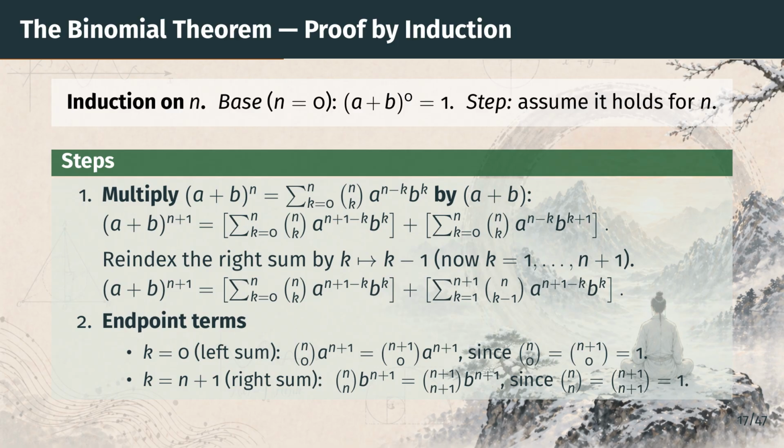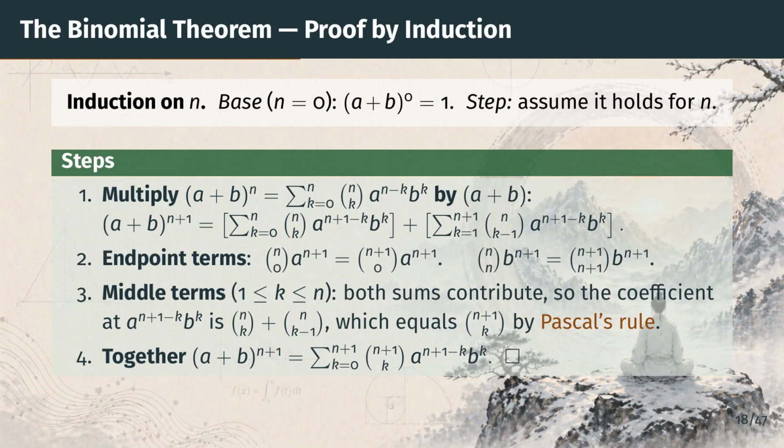At k equals n plus 1, only the right sum contributes. Its term is n choose n times b to the n plus 1. Since n choose n and n plus 1 choose n plus 1 are both 1, that coefficient already equals n plus 1 choose n plus 1. So both endpoint coefficients are already in the form we want.